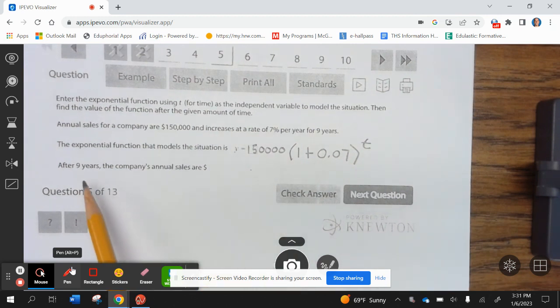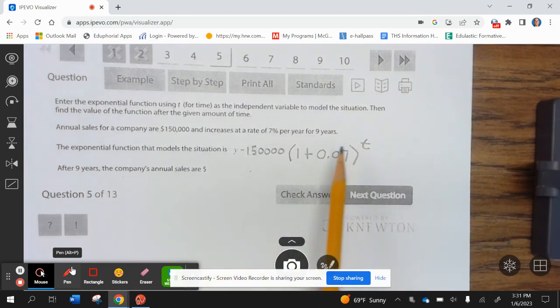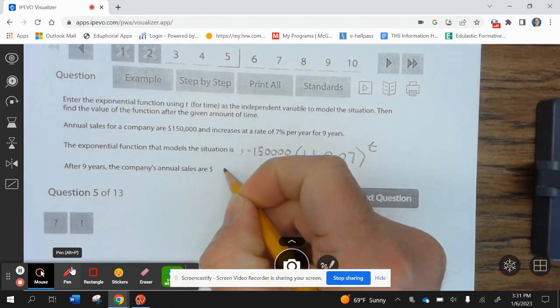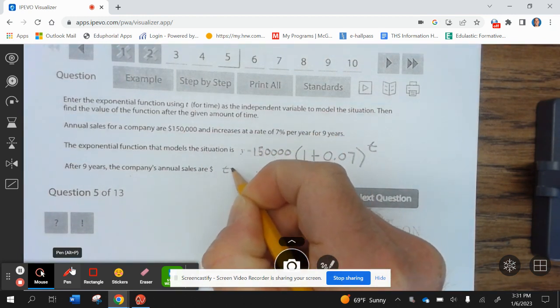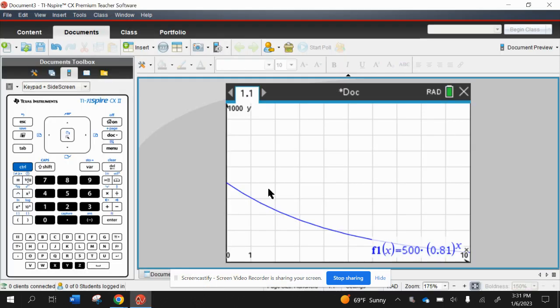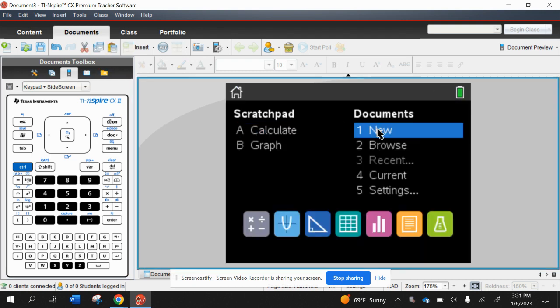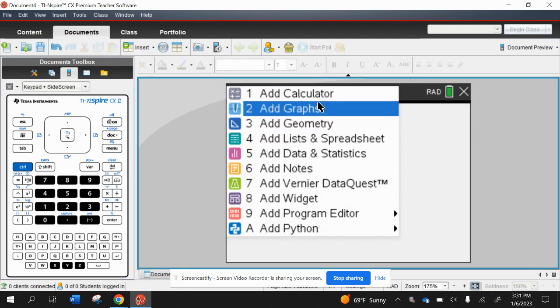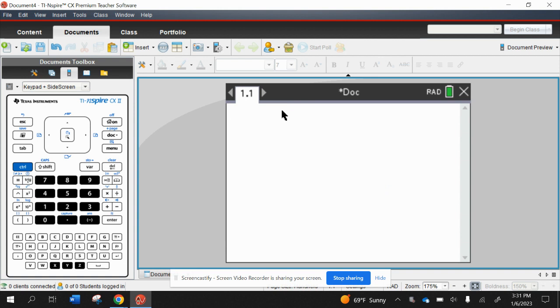Now, to find this, we're going to plug in t equals 9. So we're going to go ahead and do that. We're going to go to on, new document, no, add calculator. So we're going to do 150,000 parentheses 1 plus 0.07 to the 9, and that's our value.